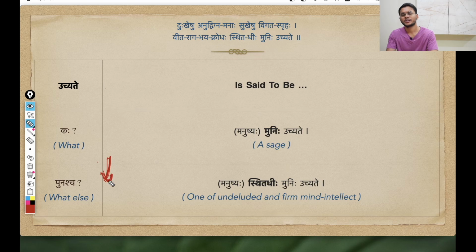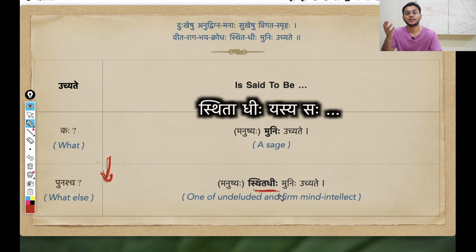Moving on, he uses a familiar adjective for a muni, for a highly evolved person. What is that adjective? Sthitadhihi. We have seen this adjective in the previous shloka already. Sthitadhihi yasya: one whose dhihi, whose intellect, whose wisdom remains sthita, firm and well established.